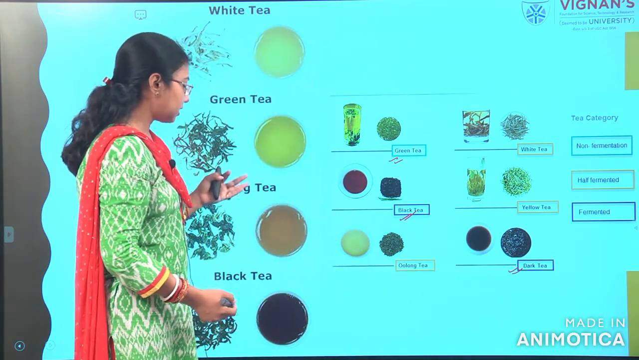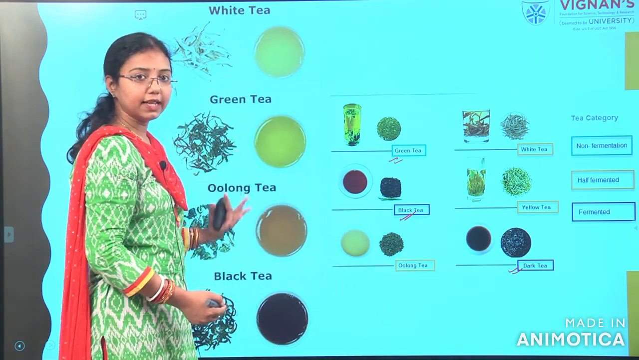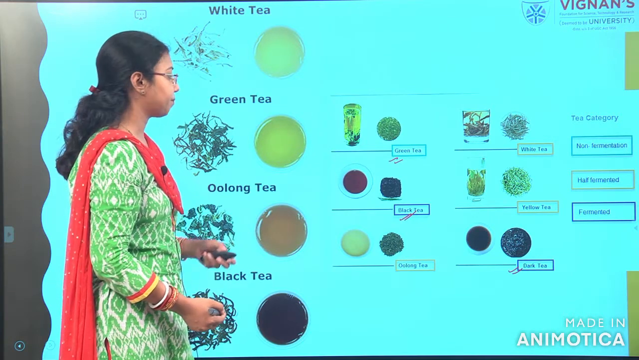When you process the tea, the color will come out like this, as you can see in the figure.